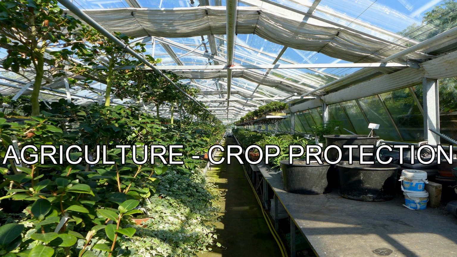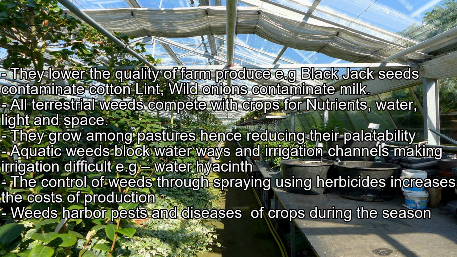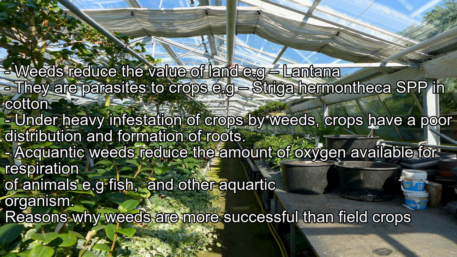Disadvantages of weeds. They lower the quality of farm produce, e.g. blackjack seeds contaminate cotton lint, and wild onions contaminate milk. All terrestrial weeds compete with crops for nutrients, water, light and space. They grow among pastures, hence reducing their palatability. Aquatic weeds block waterways and irrigation channels, making irrigation difficult, e.g. water hyacinth. The control of weeds through spraying using herbicides increases the cost of production. Weeds harbor pests and diseases of crops during the season. Weeds reduce the value of land, e.g. lantana. They are parasites to crops, e.g. Striga hermonthica in cotton.